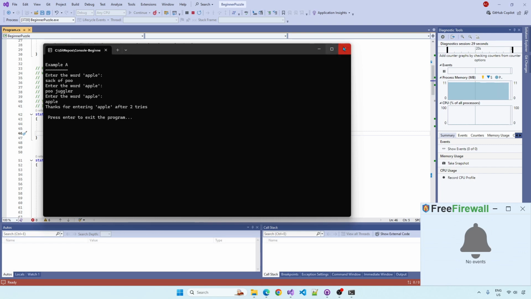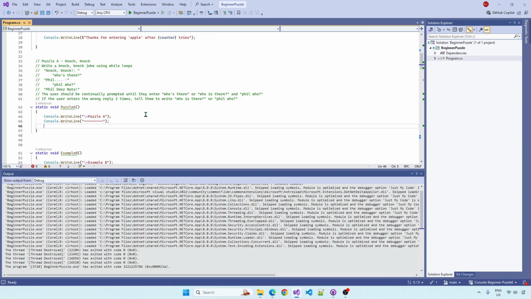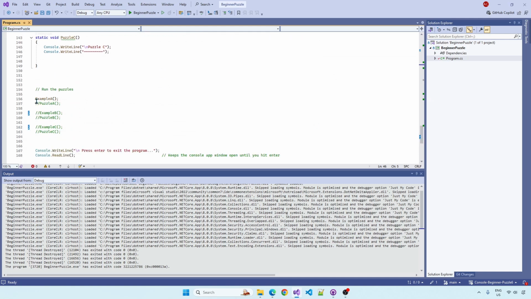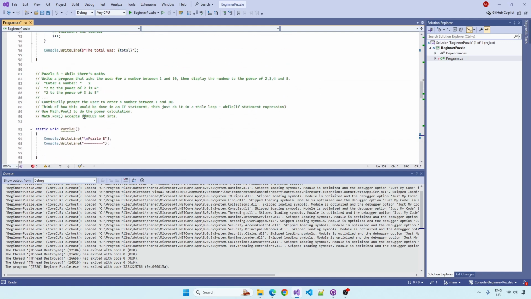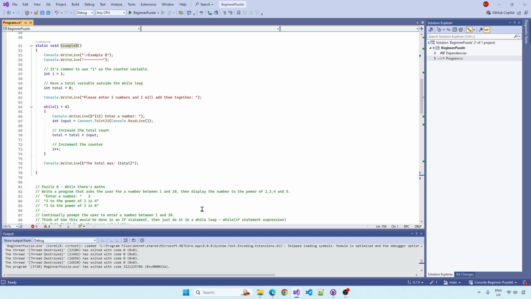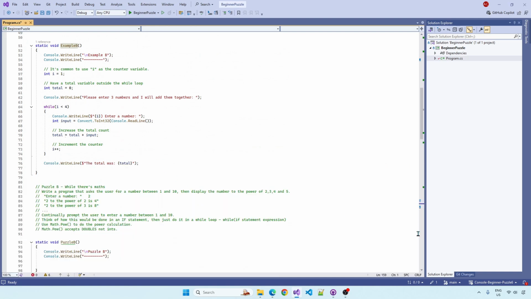I'll just allow my stuff through my firewall there. Okay, we'll go down to the bottom. I'll comment out example A. We don't need to see that anymore. I'll run example B for you. So example B. So instead of using the word counter, it's common to just use a single letter I.